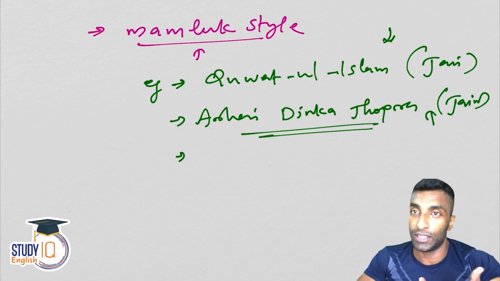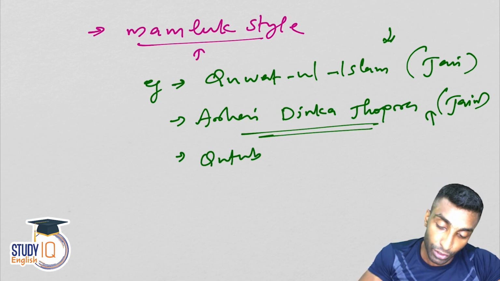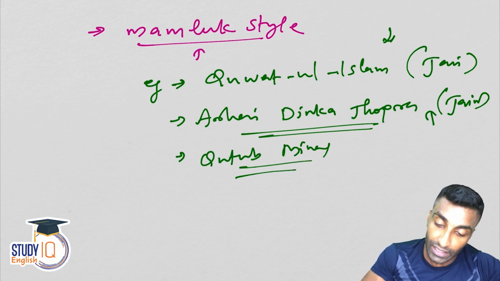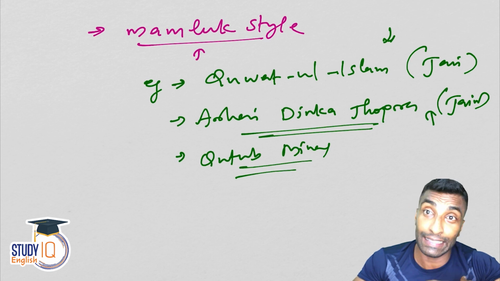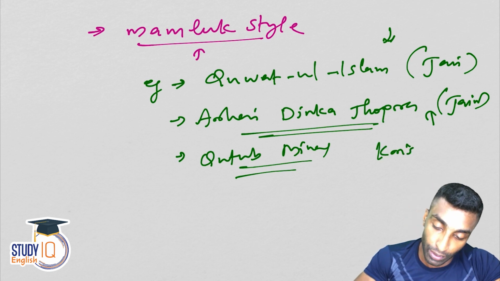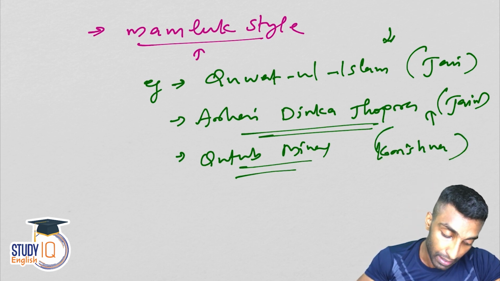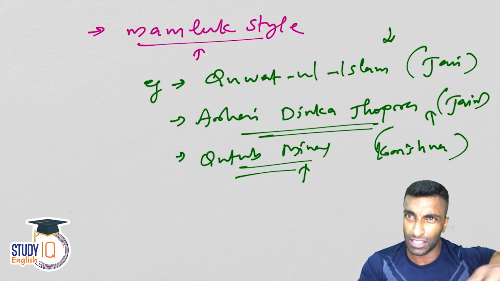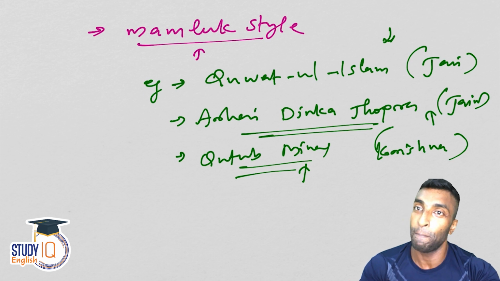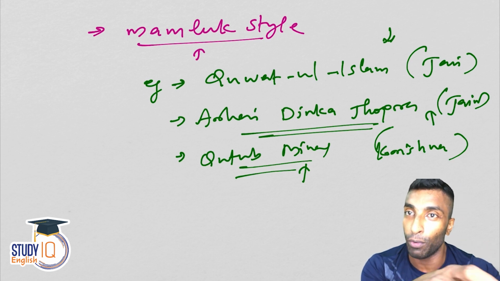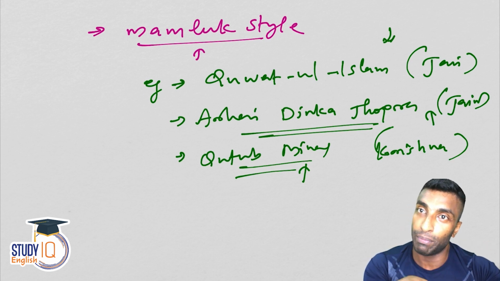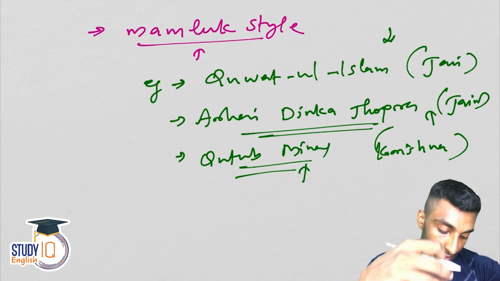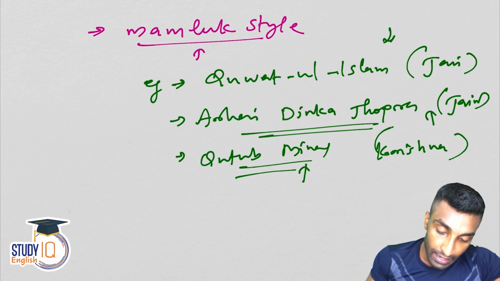Another example which is very famous is Qutb Minar. It was actually made from an existing Krishna temple. So from here only, guys, the Minar tradition has started. If you remember, just before I talked about architecture: arch, dome, minar, mortar, etc. So from here is where that minar tradition is actually starting.